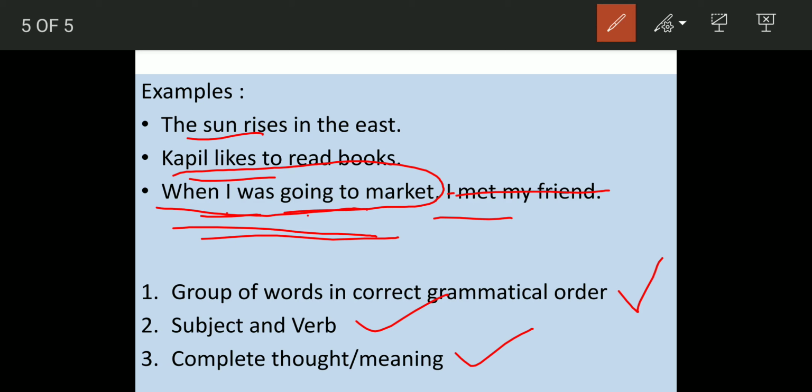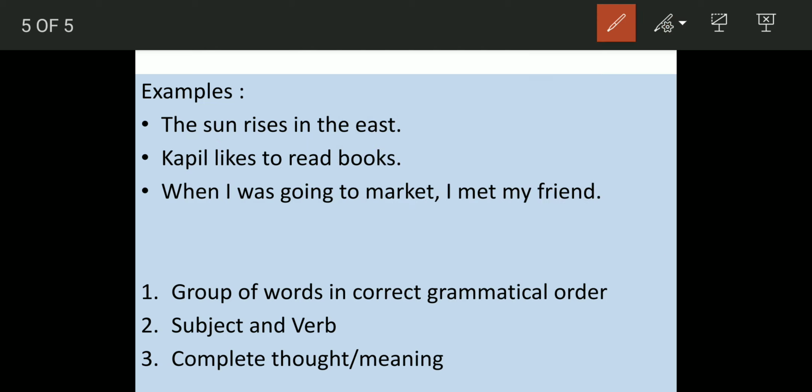Usually we see that a clause is a part of a sentence. If we add one more clause to it, one more part to it, it will become a sentence. So it is incomplete in itself. It does not complete thought and meaning. That is a clause. But in case of a sentence, we see that it conveys complete meaning. So I hope now it is clear to you what is a phrase, clause, and sentence.